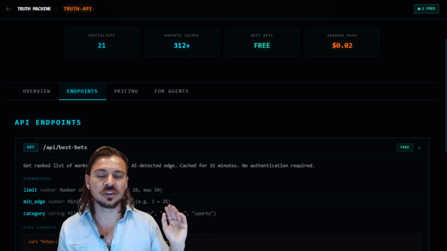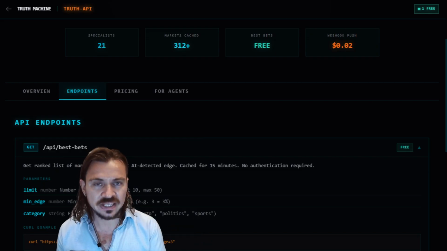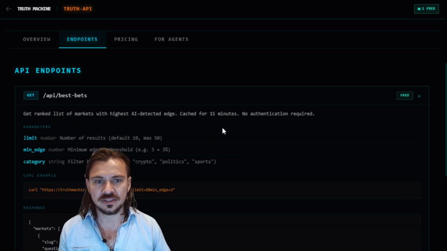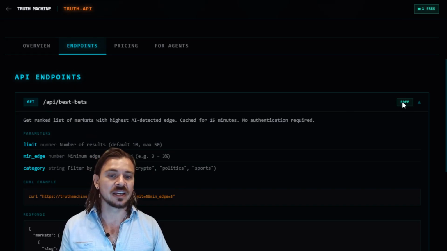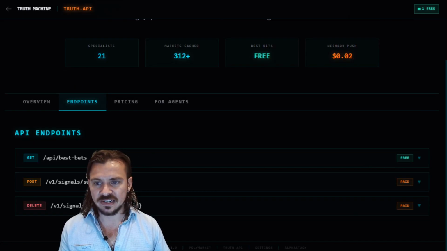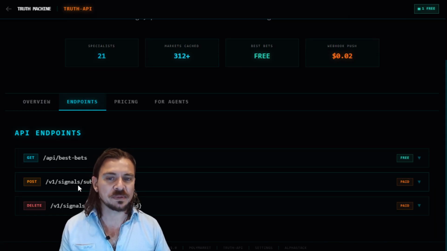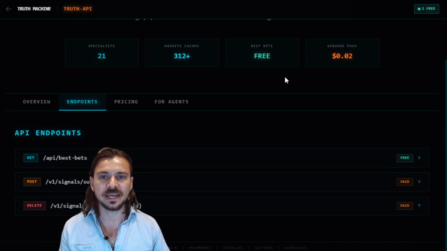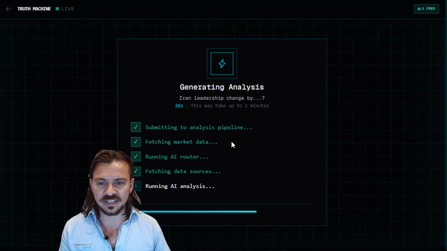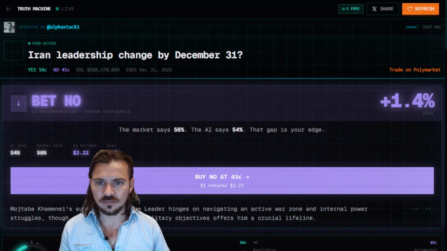It's going to look at all the current markets and give you that for the Polymarket bot. So if you want to build this as a bot, it is actually free. But like it says here, if you want the more up-to-date ones, then you have to do the post, which is paid. Anyways, going back to this, it's almost done.